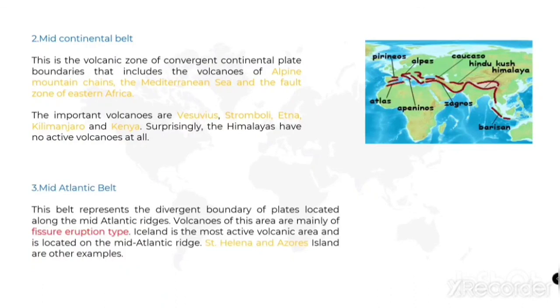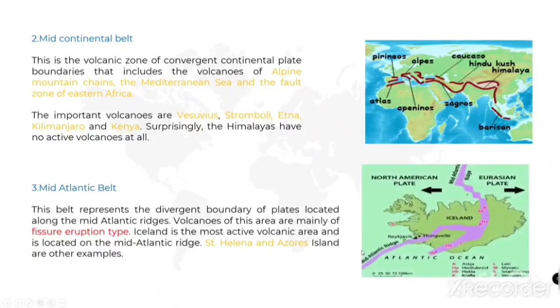This belt represents the divergent boundary of plates located along the Mid-Atlantic ridges. So volcanoes of this area are mainly of the fissure eruption type. I already told you about this fissure eruption type, isn't it? When the magma flows quietly on the surface of the earth, it is known as a fissure eruption. It is not explosive, it flows patiently without bursting. Okay? This type of volcano is located in this mid-Atlantic belt.